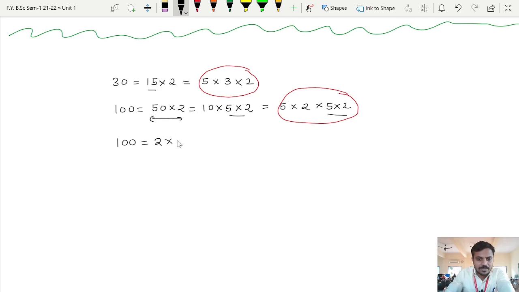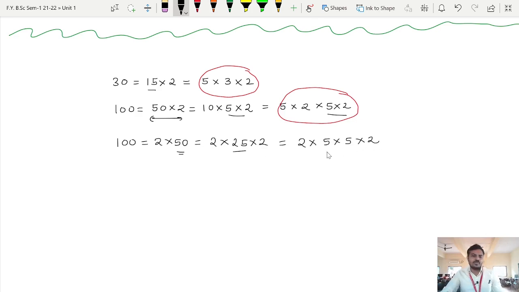Some student may write it as 2 multiplied by 50, some may factorize 50 as 25 multiplied by 2, am I right? And then further 25 can be written as 5 multiplied by 5.